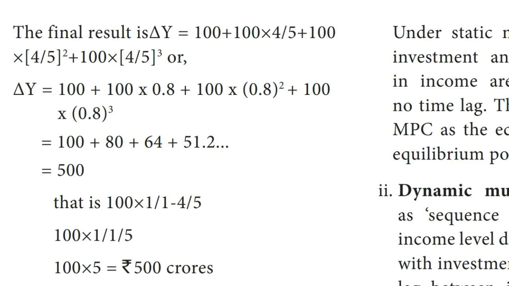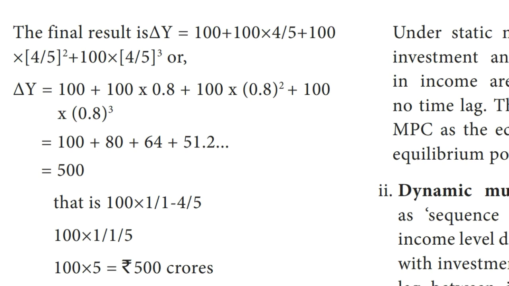Students, we will analyze 4 stages of working of multiplier. First stage: the final result shows the general form of the multiplier equation, that is delta Y is equal to 100 plus 100 into 4/5 plus 100 into (4/5) squared plus 100 into (4/5) power 3, etc. Here 4/5 means 80 crores consumption divided by 100 crores income, which is 0.8.